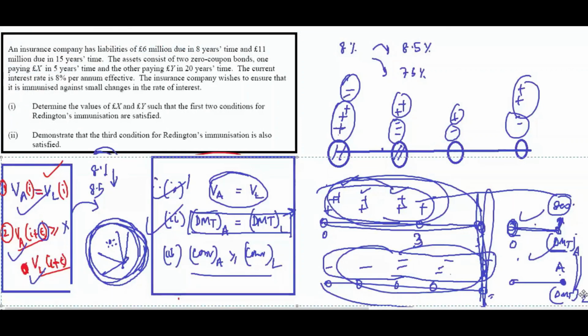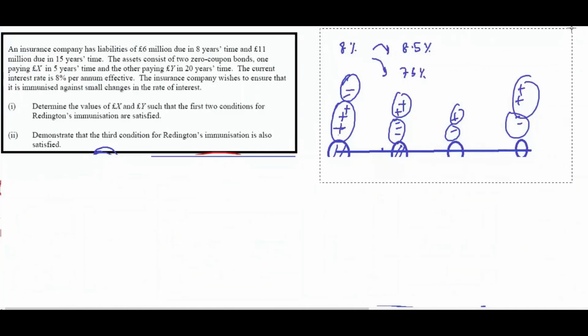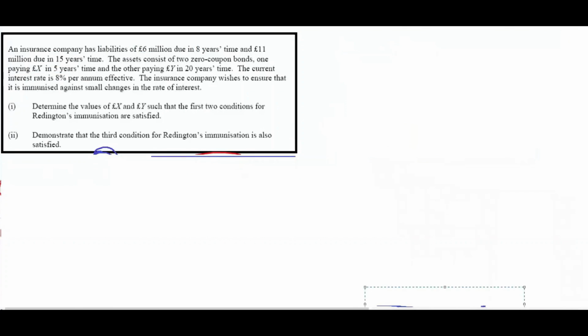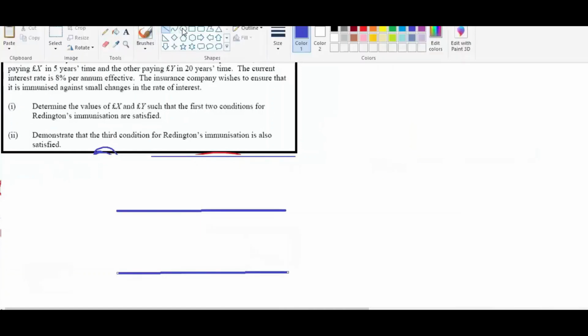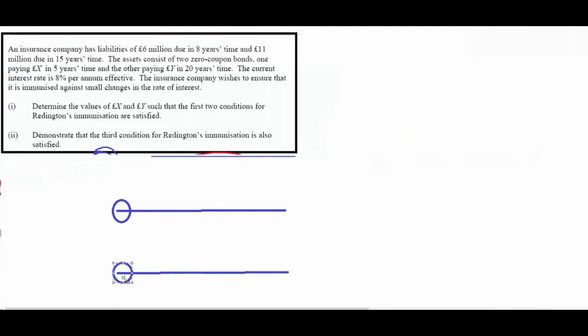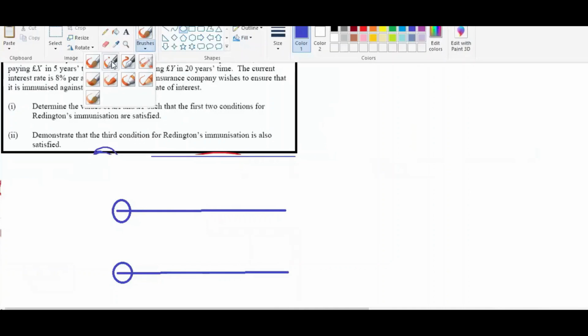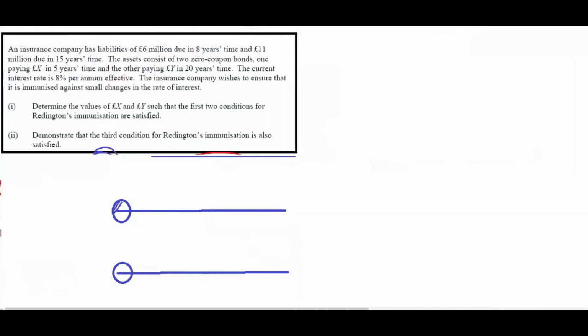Now let's do this problem. Remember, I'm repeating, your effort will be 80%, our support is 20%. When I say this, your effort will be 80%, you have to solve a lot of problems. I'm doing one, but you will have 30 problems. An insurance company has a liability of 6 million in 8 years and 11 million in 15 years' time.